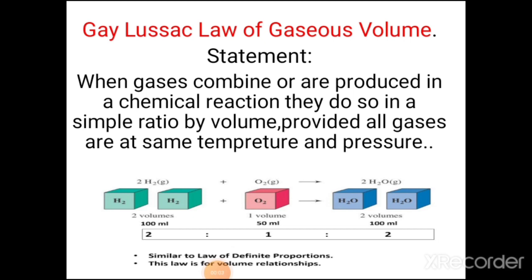In the reaction, hydrogen plus oxygen gives water. That is, the reaction is 2H2 plus O2 gives 2H2O. 2 volumes of hydrogen plus 1 volume of oxygen gives 2 volumes of water. So the ratio is